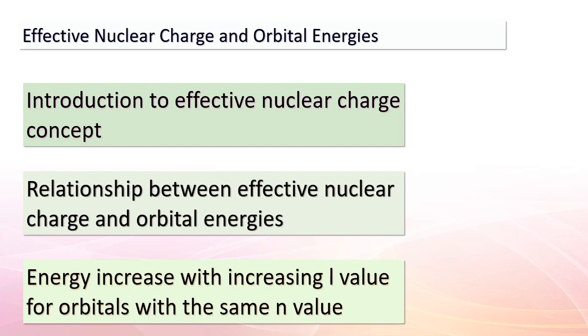Well, it turns out that as we move from lower to higher values of L within these same n orbitals, their energies increase. To put it simply, electrons in orbitals with higher L values experience stronger repulsion from inner electrons, leading to higher energies. This phenomenon can be illustrated using the carbon atom as an example.